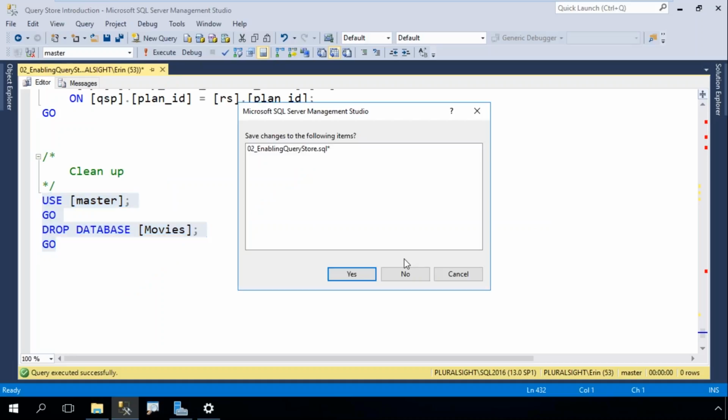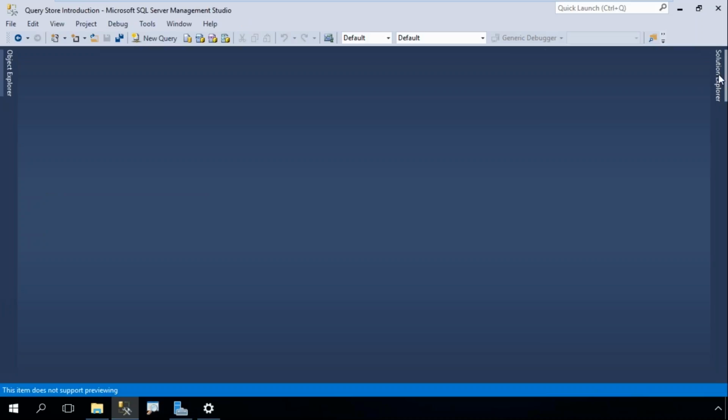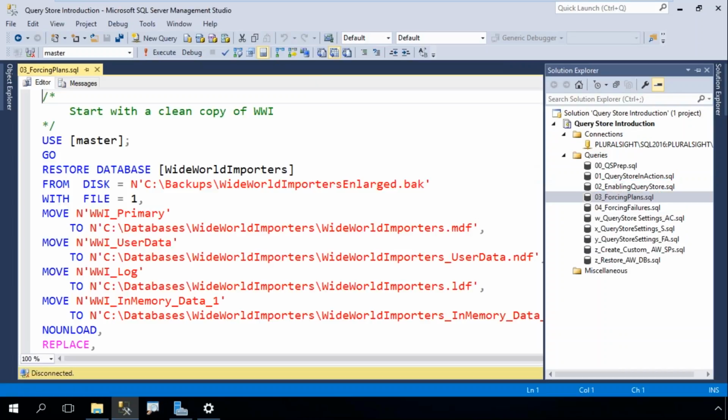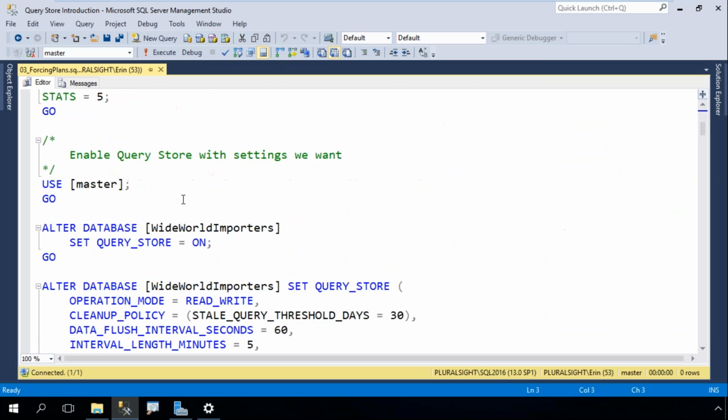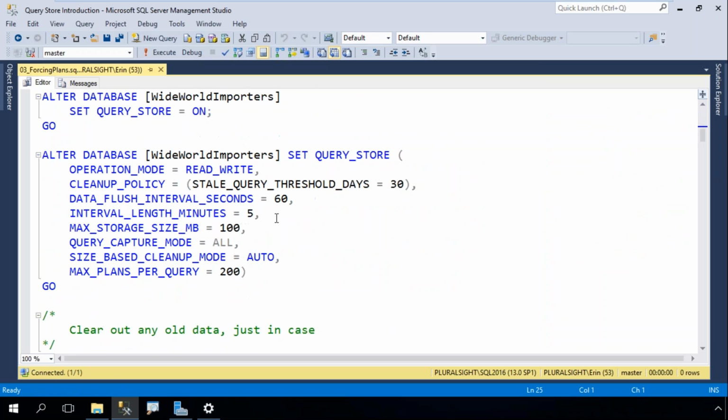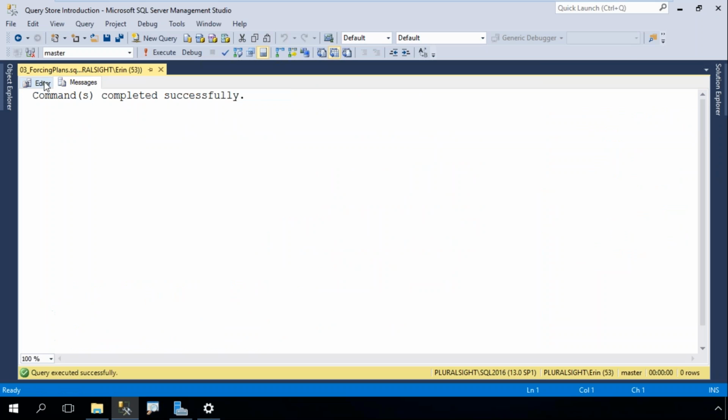So let's take a look. This is where I start to often get a lot of questions. So we'll see how we do here. All right. We're going to go back to our WideWorldImporters database. I've already got that turned on. I'm going to make sure that I've got the settings that I want.